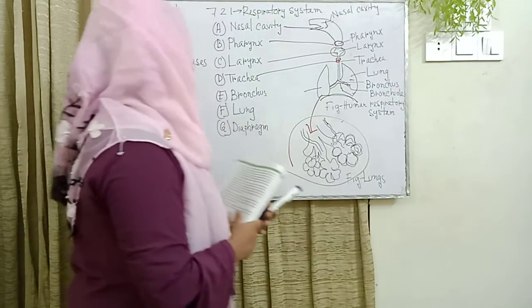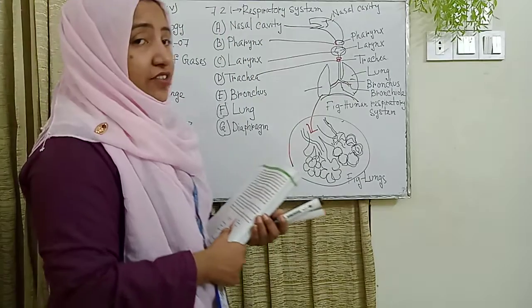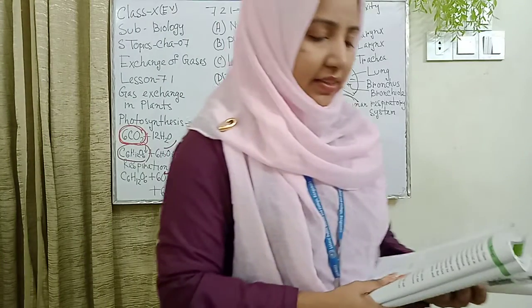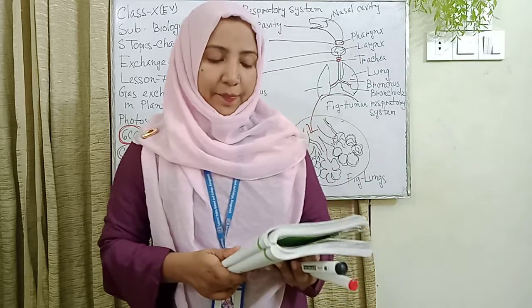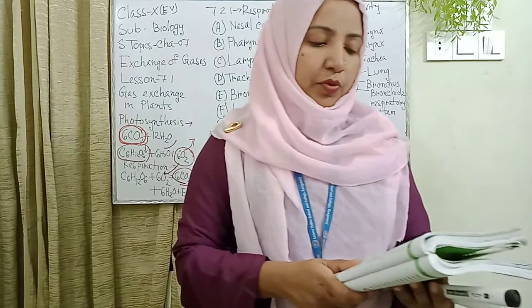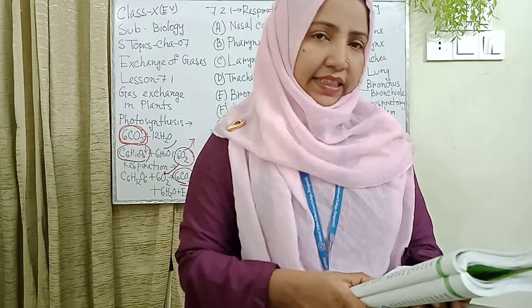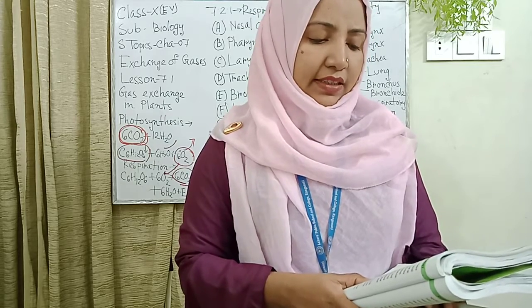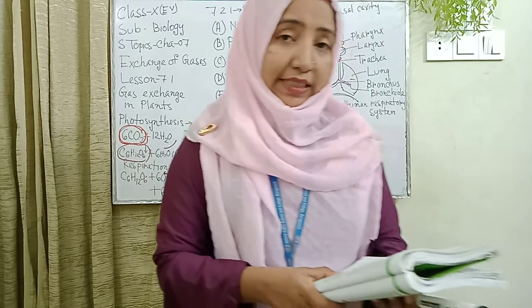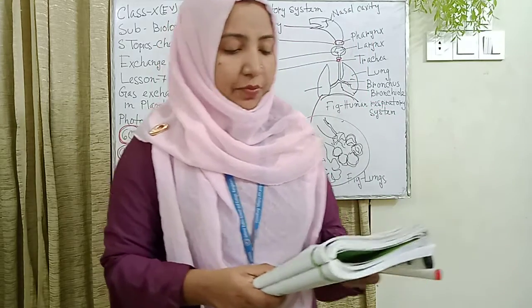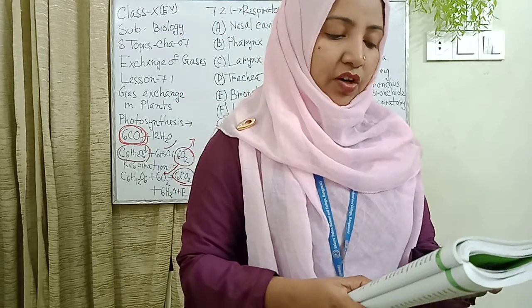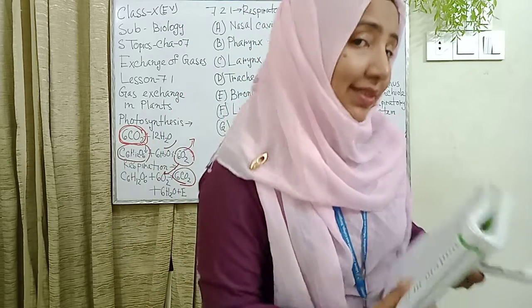The fourth structure is the trachea. This structure, the trachea, is a hollow tube which lies in front of the oesophagus and extends from the larynx downwards into the thoracic cavity. It is supported by incomplete rings of cartilage and smooth muscles.